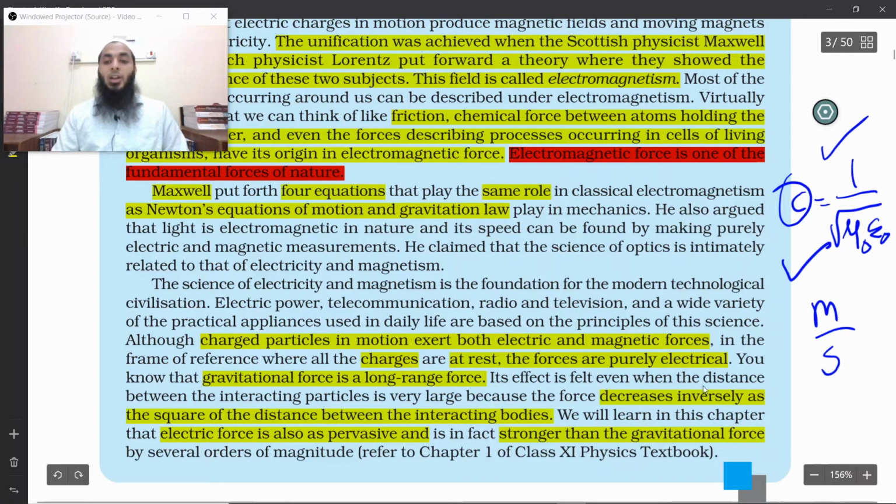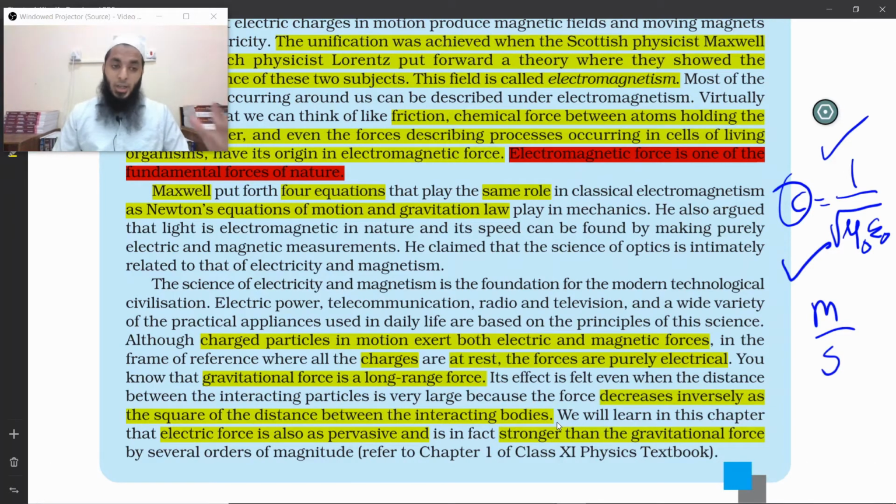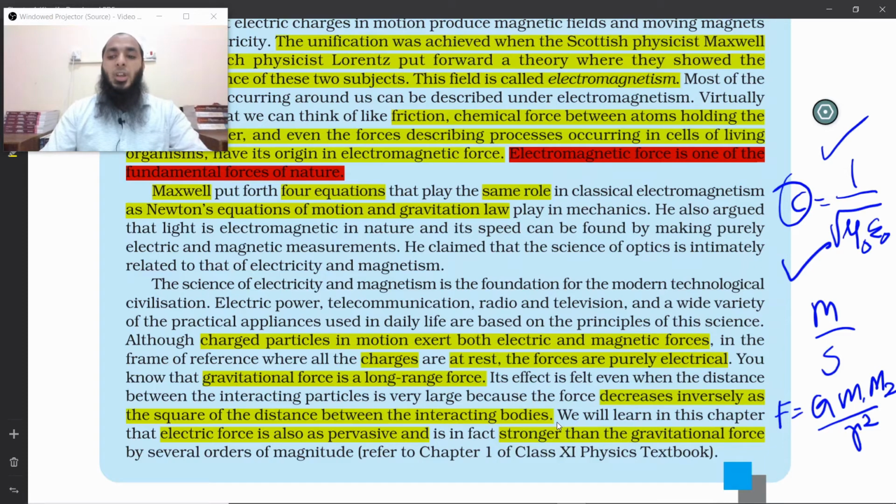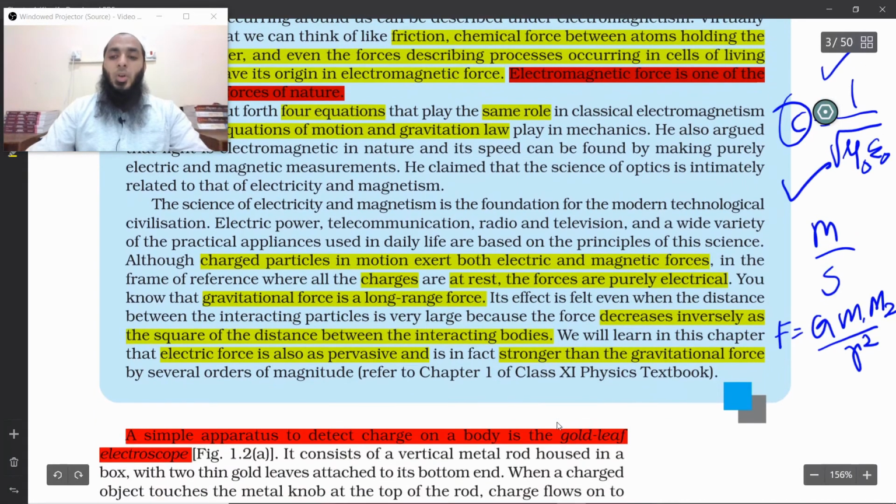Its effect is felt even when the distance between the interacting particles is very large, because the force decreases inversely as the square of the distance between the interacting particles. You have learned this in grade 9. I've taught grade 9 also, so I know what you learned in grade 9. In grade 9 you learned that the gravitational force is F is equal to G m1 m2 divided by r square. So clearly you can see that force is inversely proportional to r square.